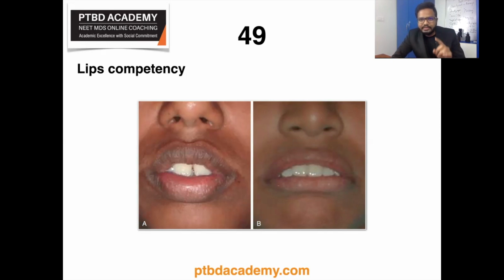So these are potentially competent, because once you address this proclination of teeth, then the seal of lips can be obtained as usual.